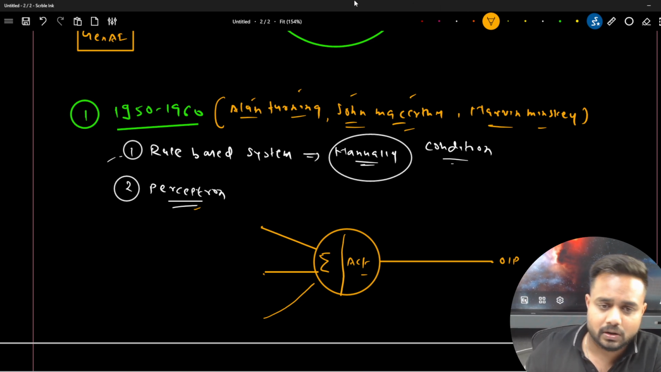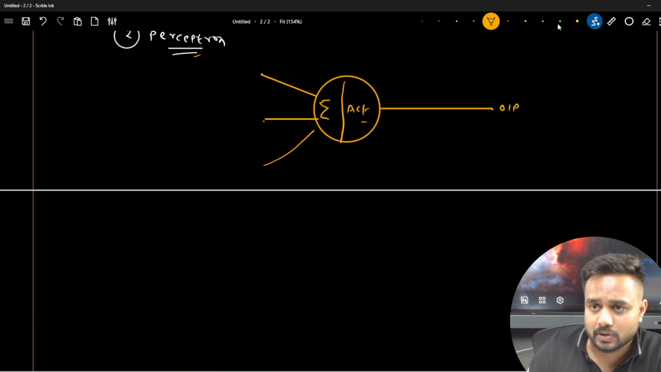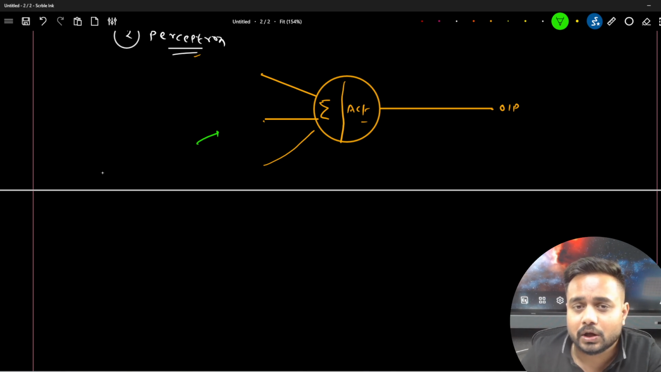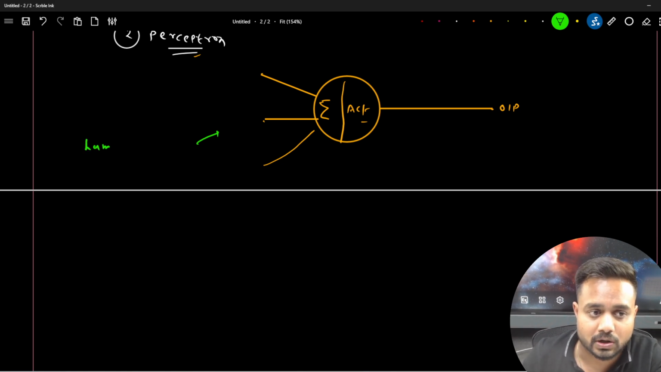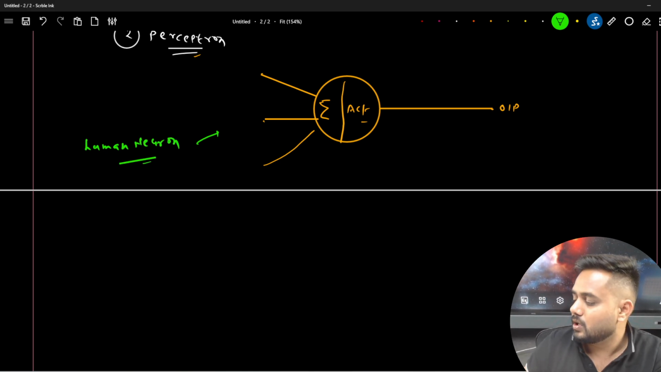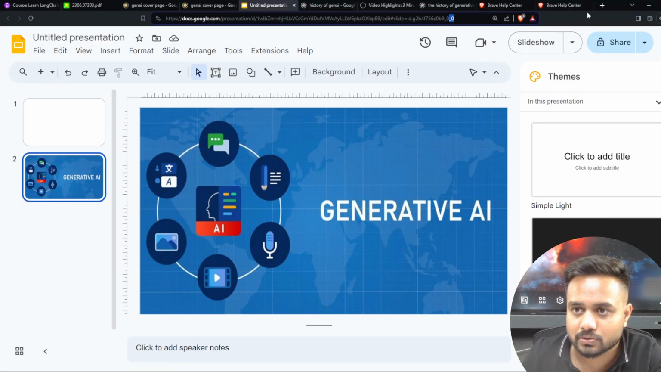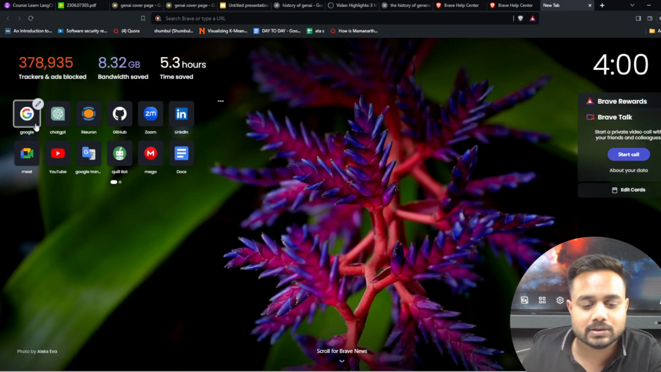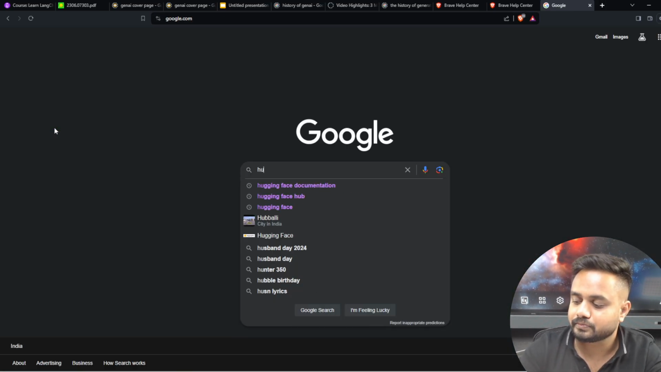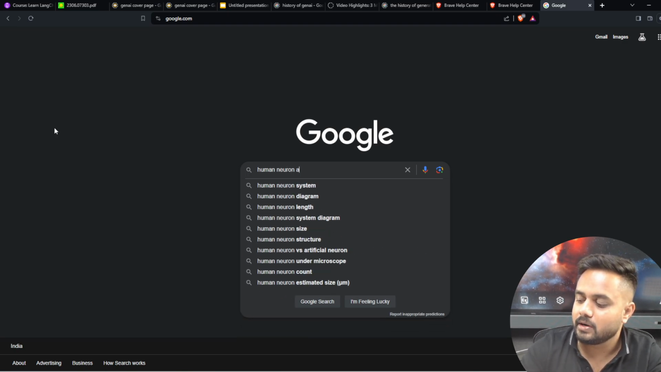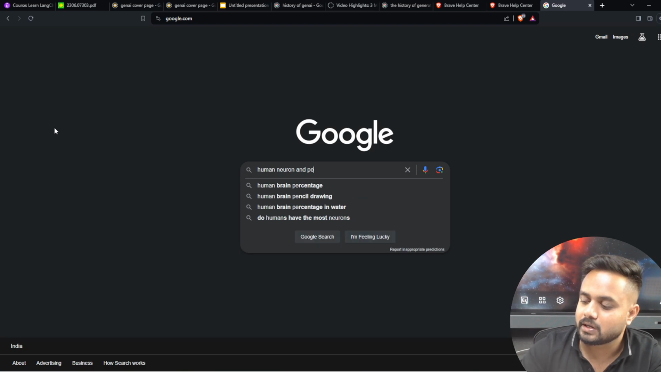Now this perceptron was actually inspired by the human neuron. It was inspired from the human neuron itself. If you want to check the image of the human neuron, let me show you that. So here I can search for the human neuron and perceptron, so you will get a clear-cut idea.